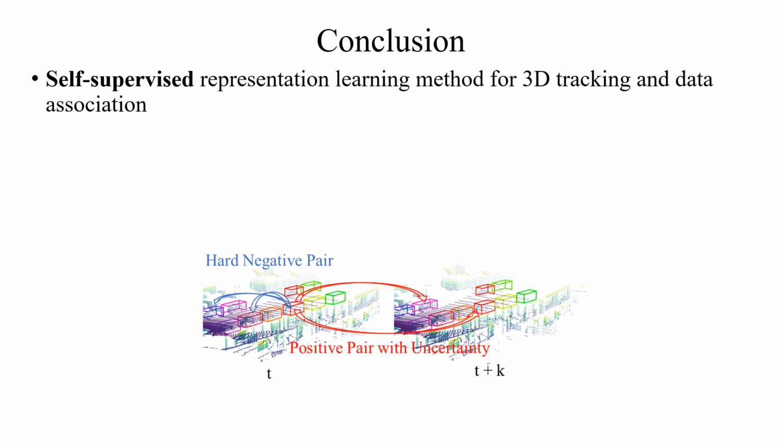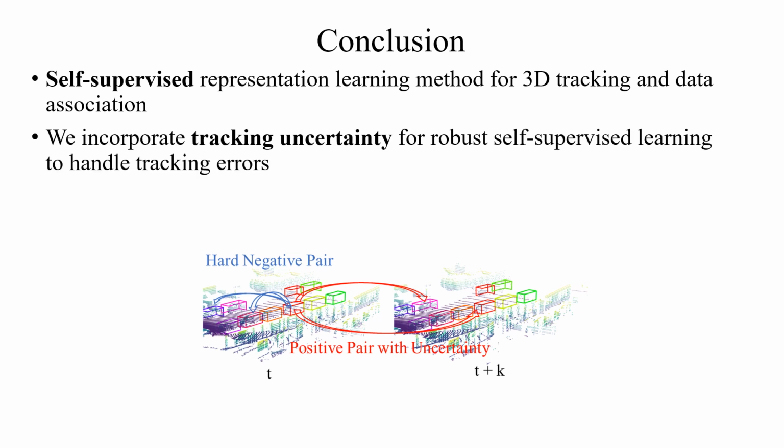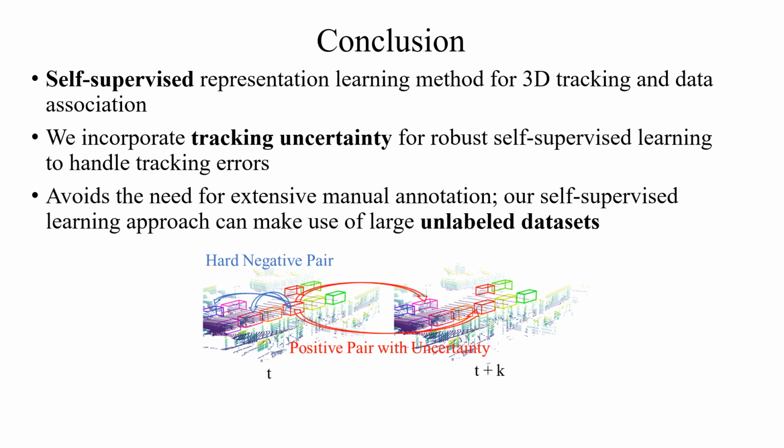In conclusion, we propose a self-supervised representation learning method for 3D tracking and data association. We incorporate tracking uncertainty for robust self-supervised learning to handle tracking errors. Our method avoids the need for extensive manual annotation. Our self-supervised learning approach can make use of large unlabeled datasets.